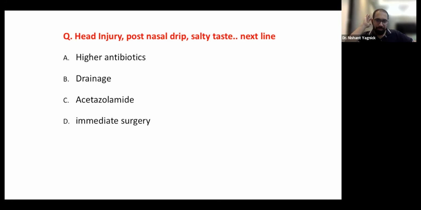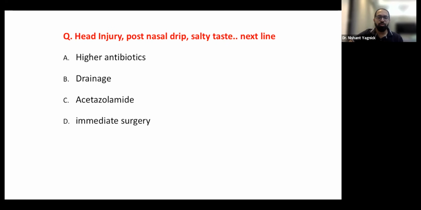Antibiotics, literature-wise, have absolutely no role in the stopping or prevention of meningitis in CSF leaks. Now, this has been given in many MCQs, given in many books. That being said, almost all of us are not stupid enough to not start higher antibiotics in a patient with an obvious leak. Maybe not the highest antibiotics, not meningitic doses, but at least definitely more than cefuroxime and more than Augmentin. So we definitely start higher antibiotics, but literature-wise and textbook-wise, there is no role of higher antibiotics in the prevention of meningitis. Definitely does not stop the leak anyways.